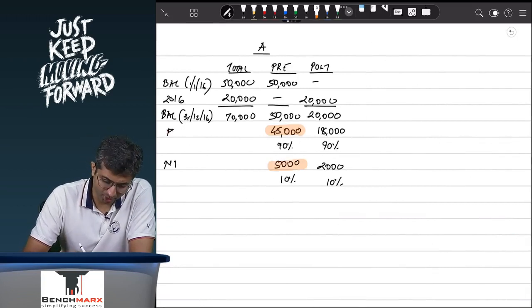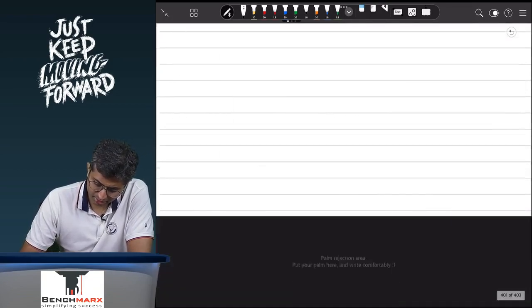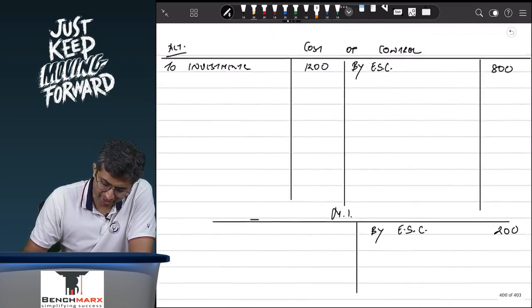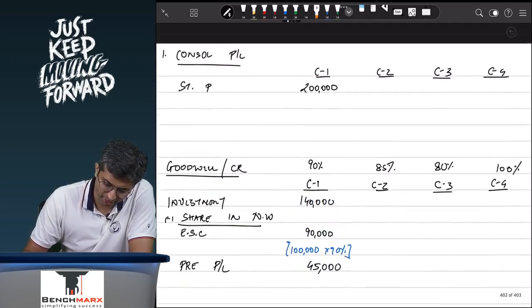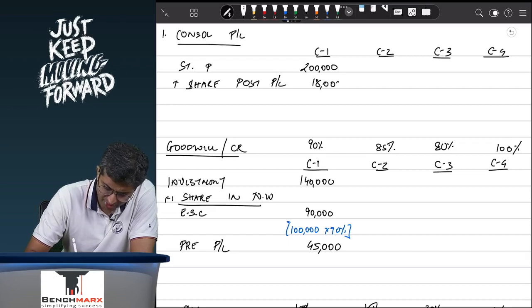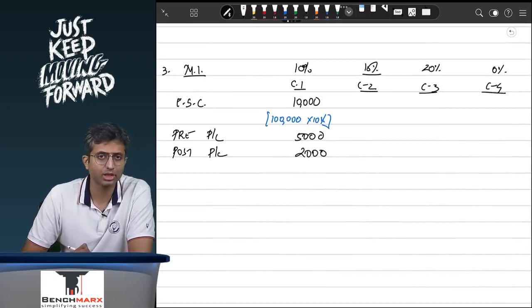Which is worth 5,000. 18,000 is going to be added in the consolidated reserves. So this is plus share in post profits of subsidiary, let us say 18,000, and the remaining 2,000 is attributable to minorities, which is the post profit and loss, let us say 2,000.